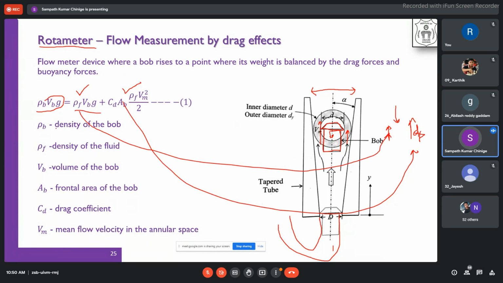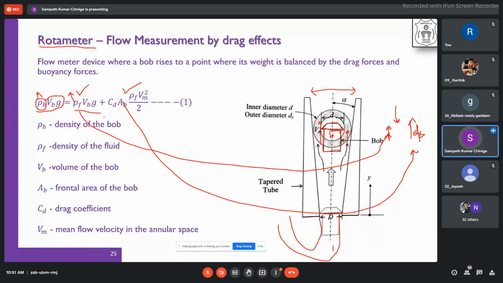You can see the buoyancy force and the weight differ just by the density: the density of the bob is taken for the weight, whereas the density of the fluid is taken for the buoyancy force. Those are the two things. This balance is the force balance, not the energy balance. It's the force balance that helps you to measure the flow.